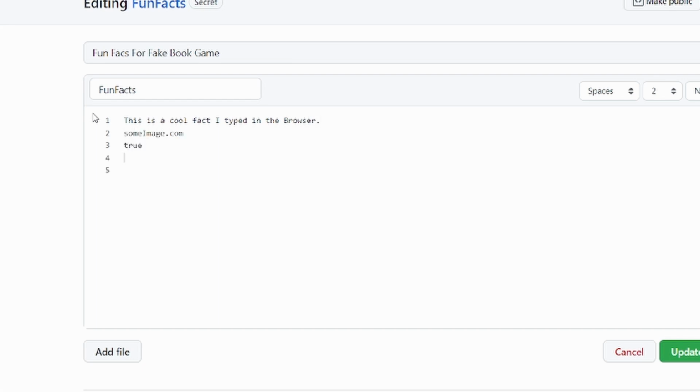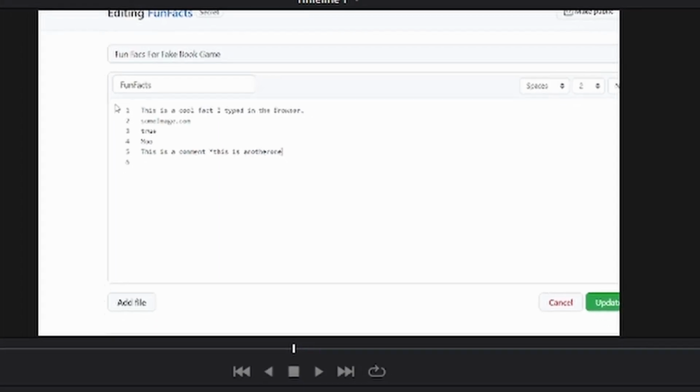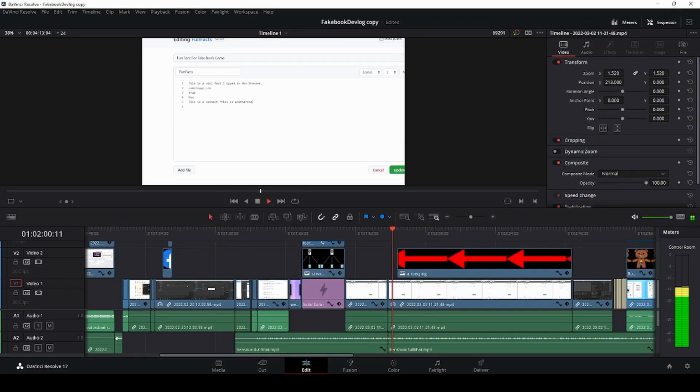in the internet. Here you see my Gist. It's called Fake Facts, and I hard-coded a scheme in which I have to write a post. In the first line, we have the actual post text, which contains hashtags. Boring. I code in Unity. The second line contains a link to the picture. Probably need to shorten this.